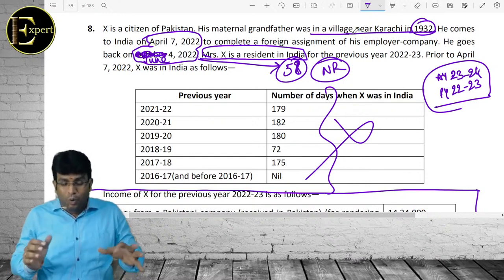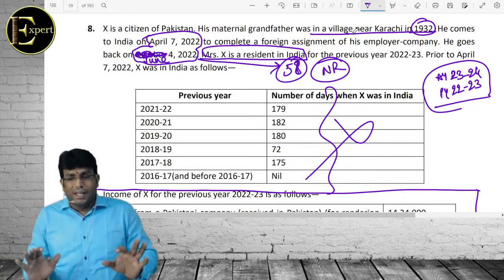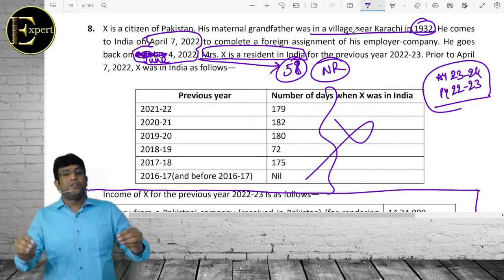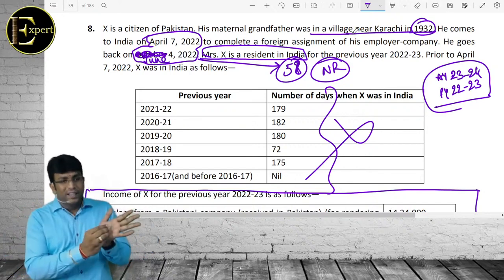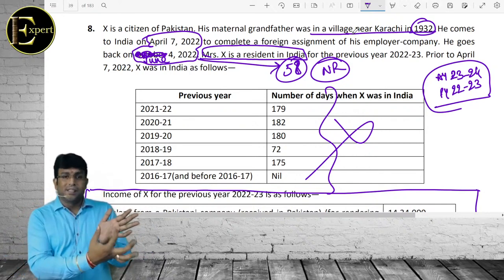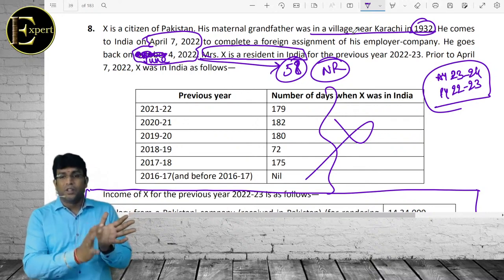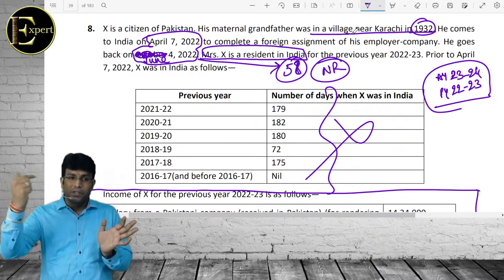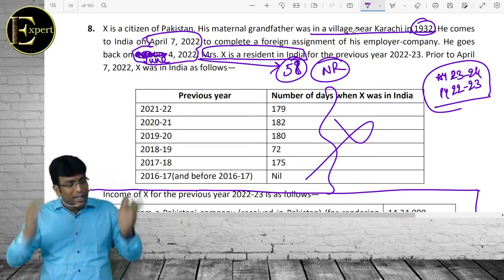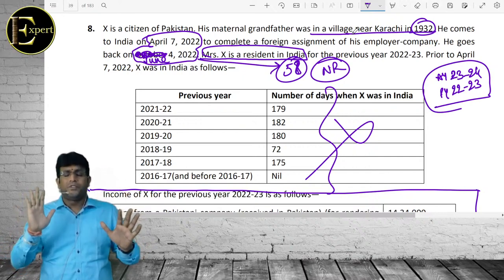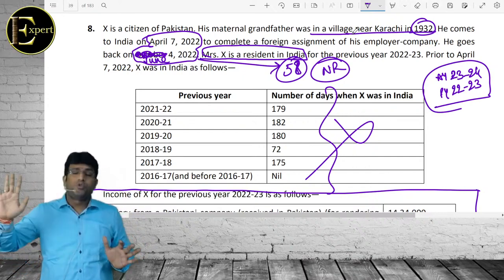सो बेसिकली नाउ last thing I will tell before I proceed. The last thing is, whenever you solve any question for individual resident status, while reading the question, first check whether he is an Indian citizen or not. Check whether person of Indian origin or not. If yes, then bring special case in picture. If no, then tell your brain immediately that भैया शिवतेजा स्पेशल केस आएगा नहीं, छोड़ दे उसको.